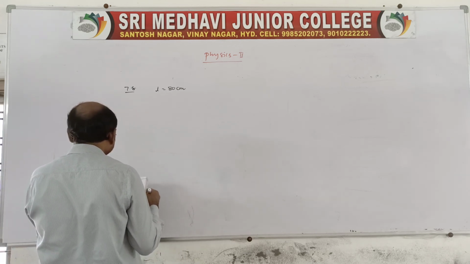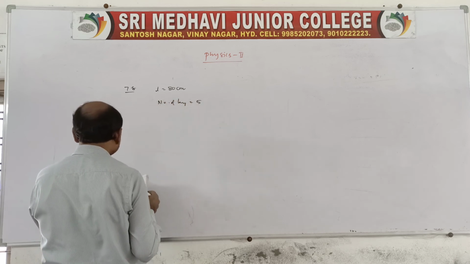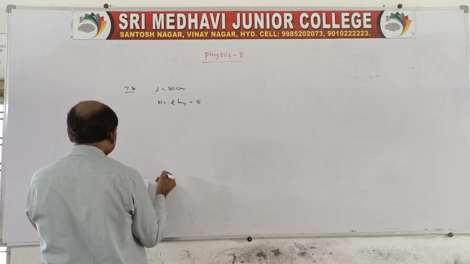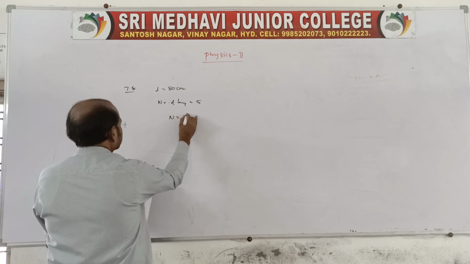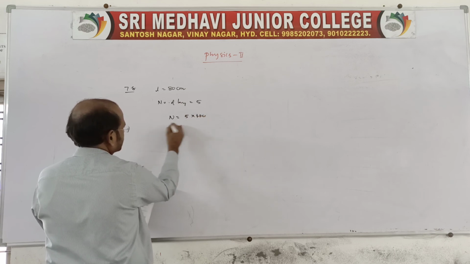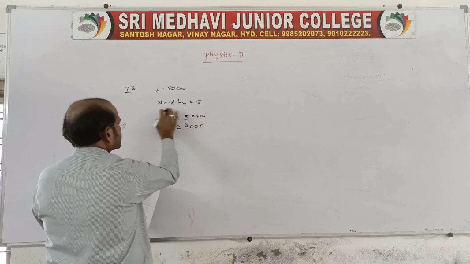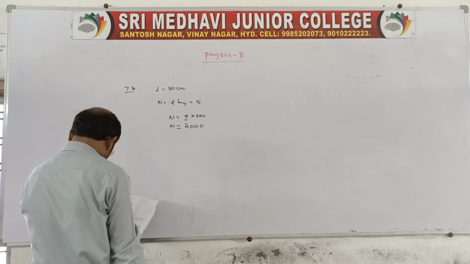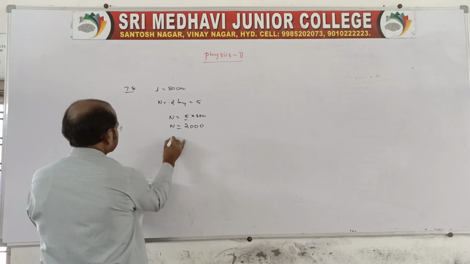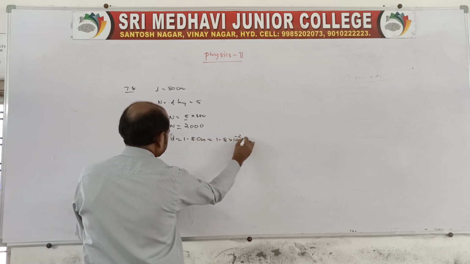There will be a number of layers. How many layers are there? 5 layers are given. And how many turns? The total number of turns, capital N, is 5 into 400, so capital N is 2000, because 5 layers are there and each layer has 400 turns. The diameter of the solenoid is given, D is equal to 1.8 centimeter, so 1.8 into 10 power minus 2 meter.